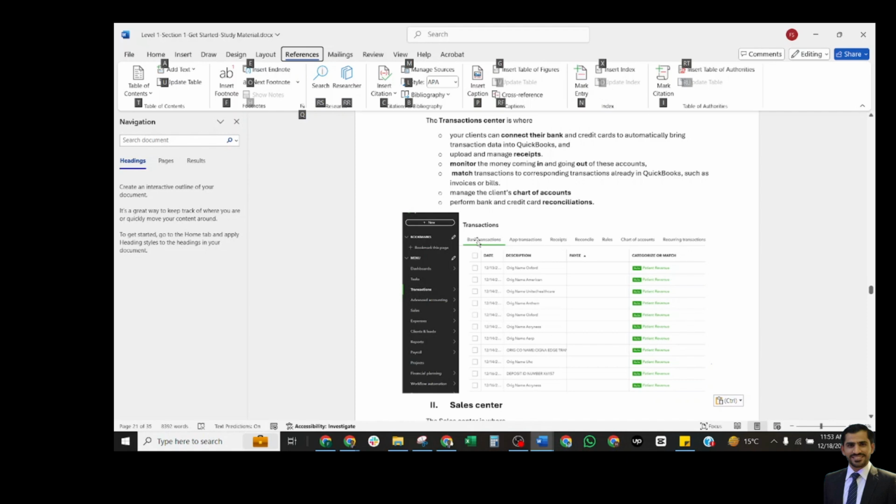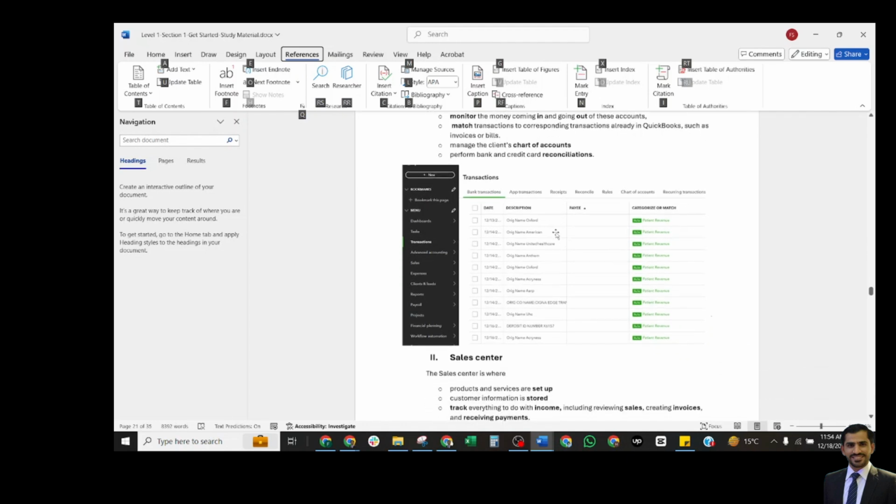Clients connect their bank accounts in the bank transactions tab here. They upload and manage receipts in the receipts center, monitor their money in and out, and match the transactions to the corresponding transactions here. And in this one, we can see how to manage the client's chart of accounts. These are the chart of accounts here, and for performing reconciliation, this is the reconcile button. You can reconcile your accounts.